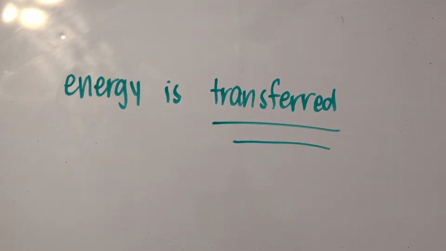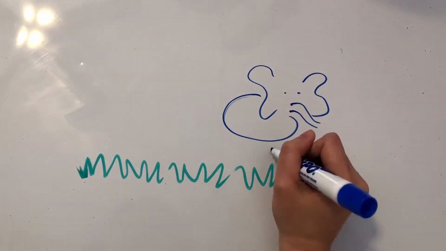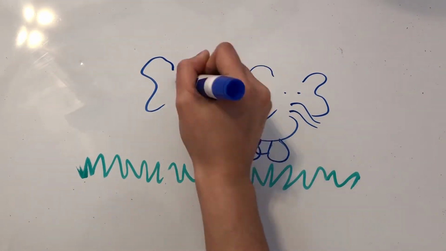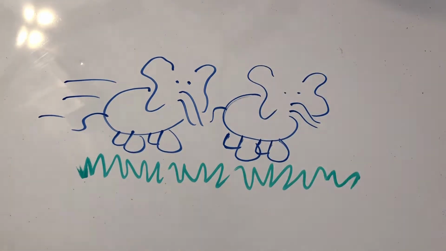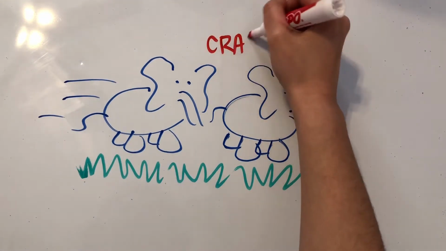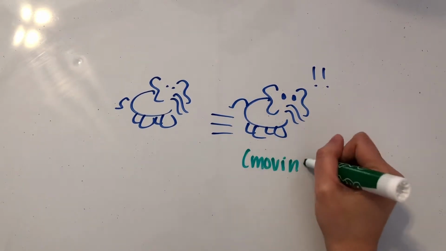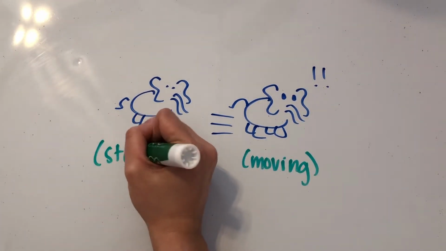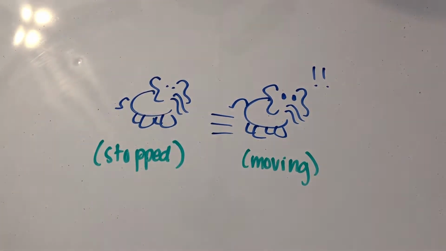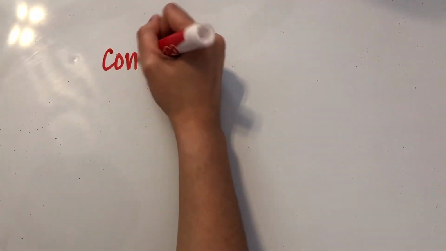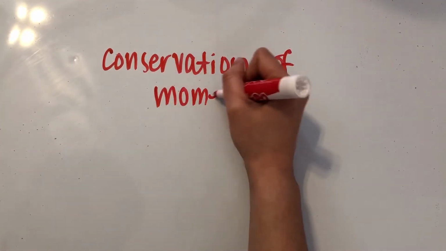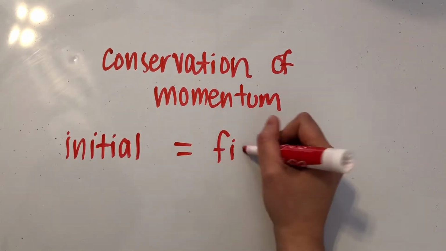Let's visit that elephant again and see what he's up to now. Well, the elephant is sprinting so fast that he bumps into another one that has the same mass. Surprised, the second elephant begins moving at the same speed that the first one was going at, even though the first one stopped. Well, what happened here? So since the momentum of the system is conserved, then the initial momentum has to equal the final momentum.